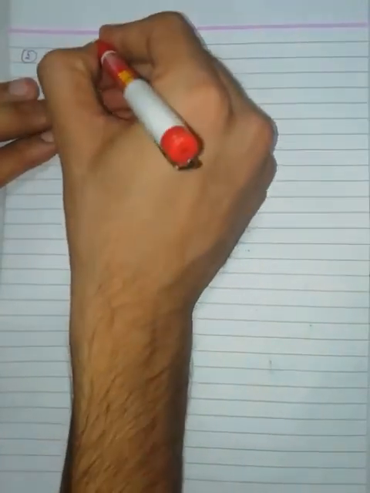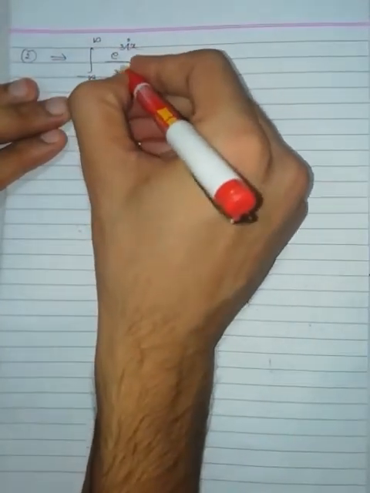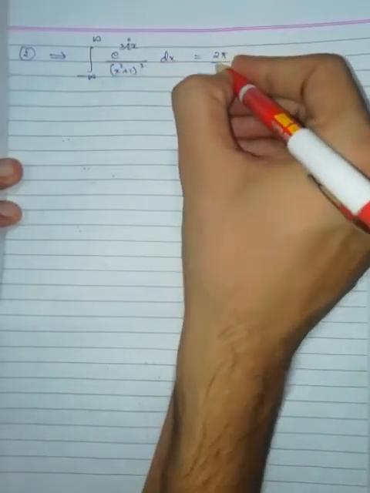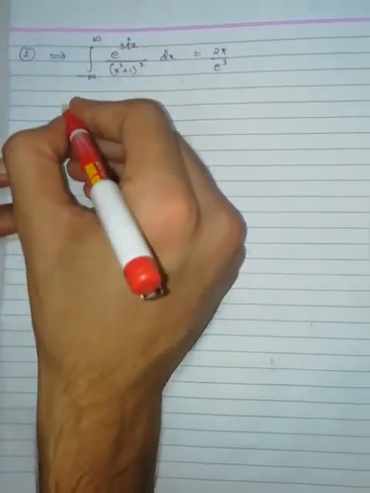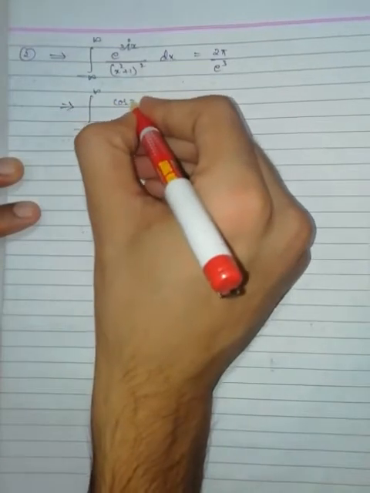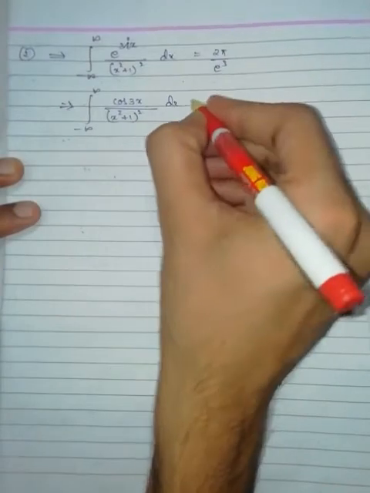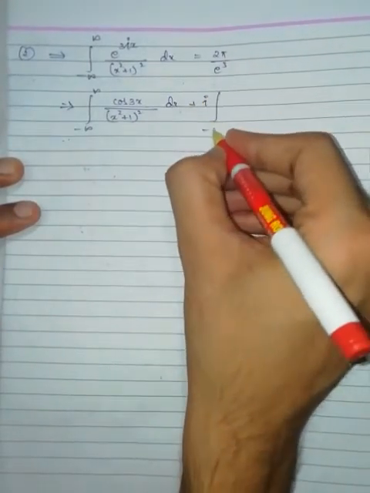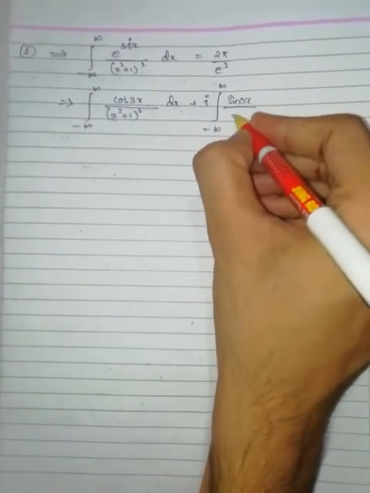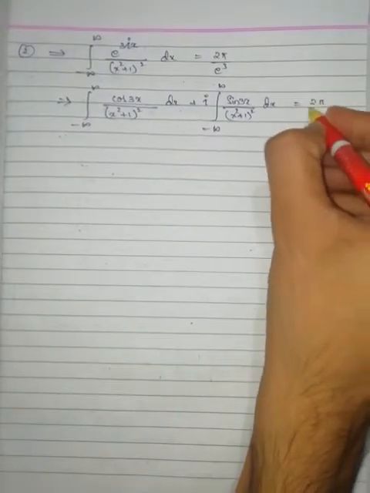integration from minus infinity to infinity of e to the power of 3 iota x by x square plus 1 whole square dx is equal to 2 pi by e cube. This can be written as integration from minus infinity to infinity of cos 3x by x square plus 1 whole square dx, plus iota integration from minus infinity to infinity of sin 3x by x square plus 1 whole square dx, which is equal to 2 pi by e cube.